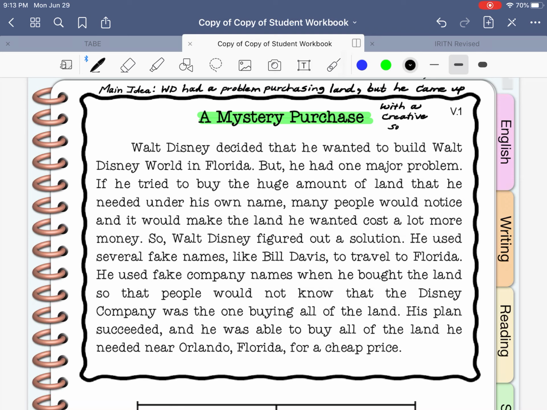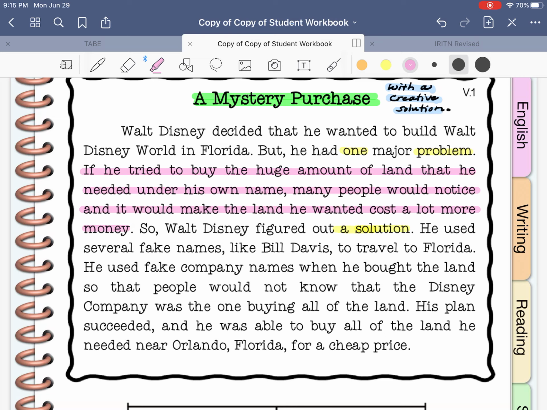Some details. What are some of the things that help explain this to me? First thing I want to identify is what the problem was. So it says if he tried to buy the huge amount of land that he needed, many people would notice, and would make the land cost more money. So his problem was really twofold to me. He needed a large amount of land, and he needed it at a price he could afford. So that was his problem, in my words.